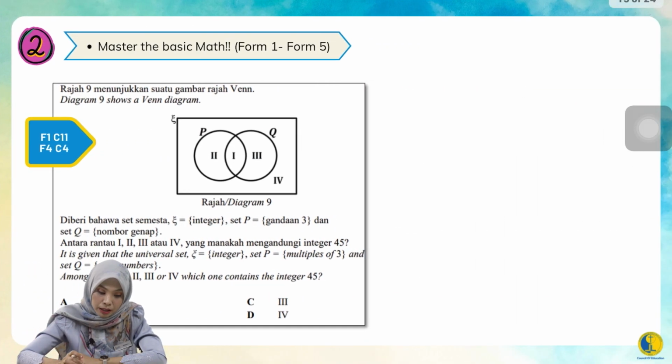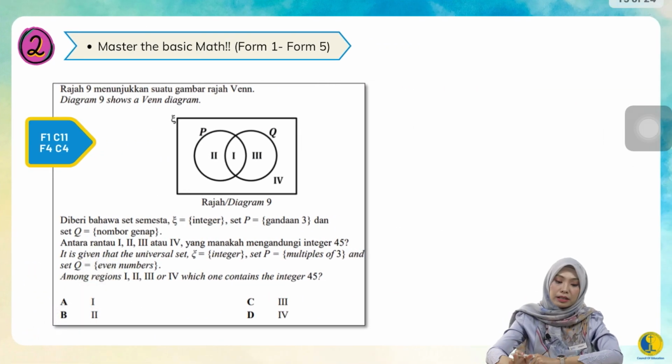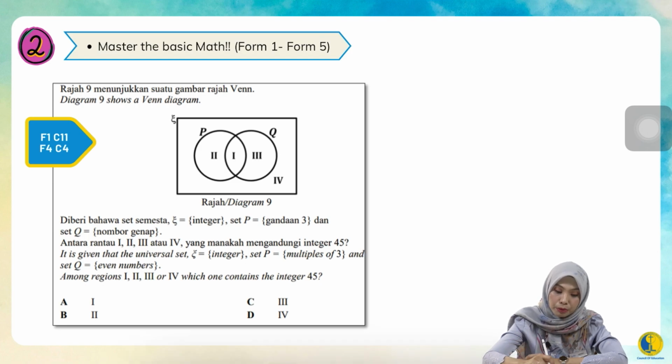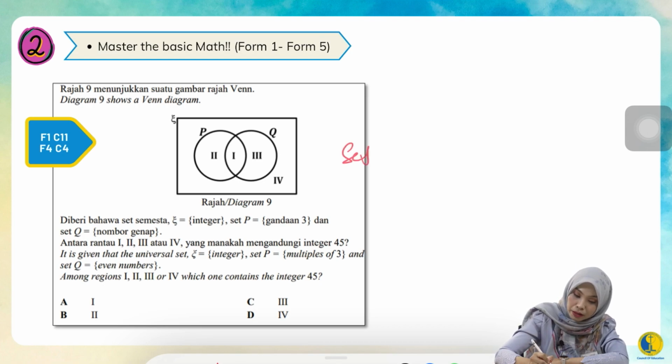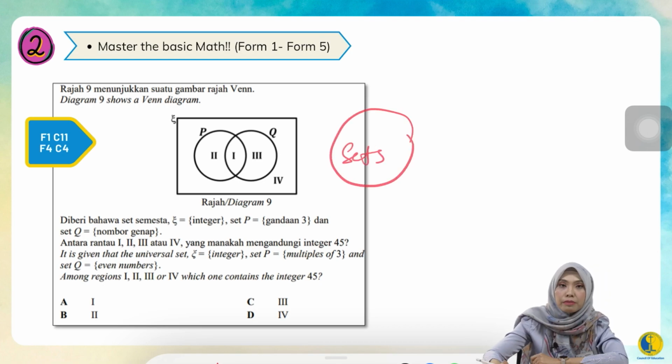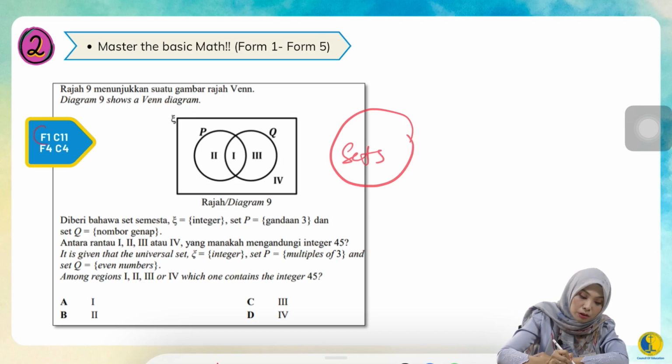For the next example question, where is the proof that you need your Form 1 to Form 3 knowledge? Just imagine this one, sets. This is quite famous. It's a combination with Form 4.